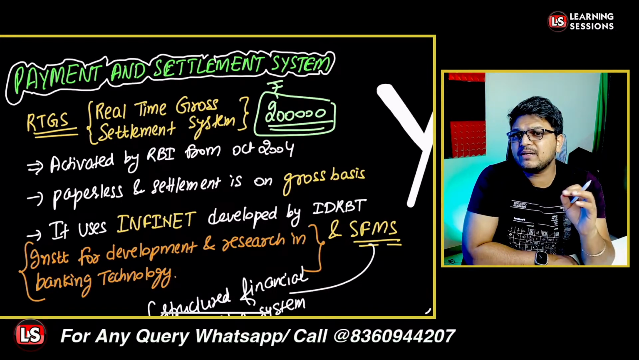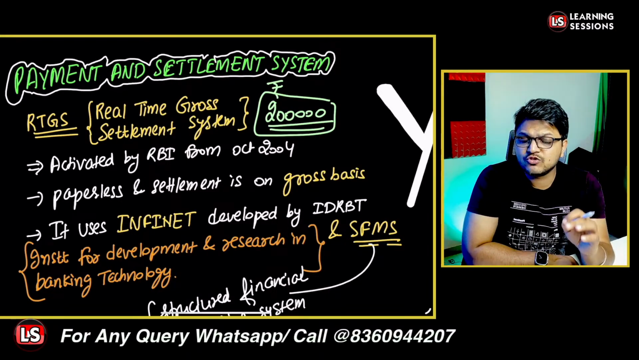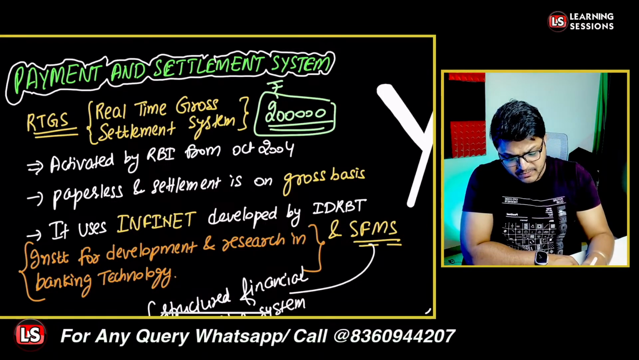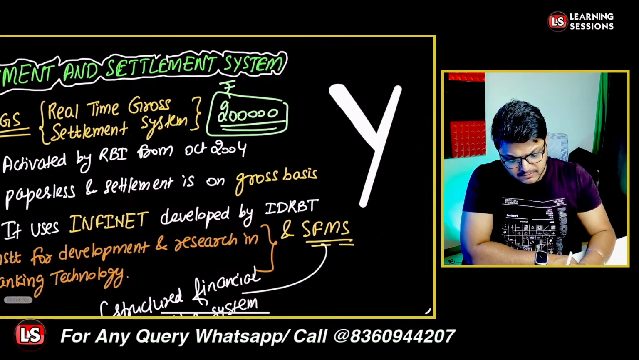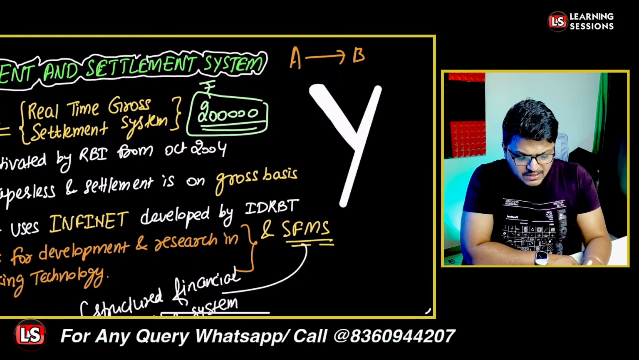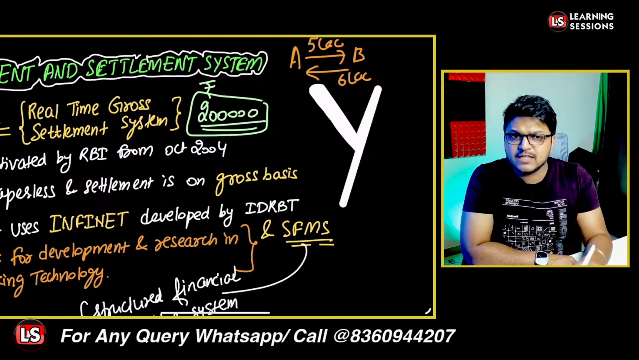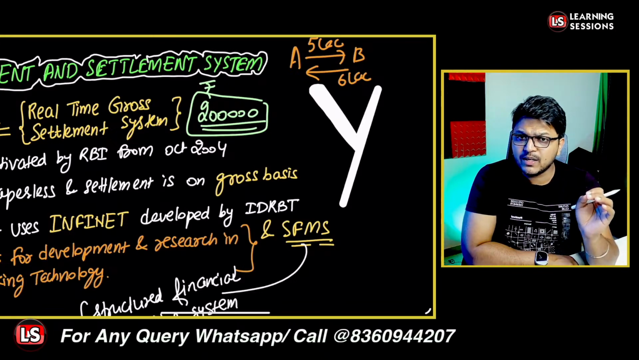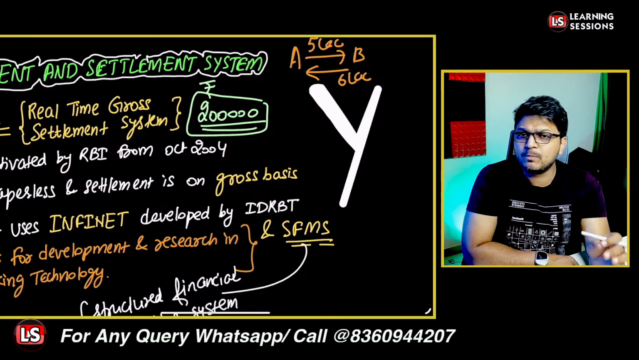And this is a paperless settlement system which actually processes the data on a gross basis. Let's say bank A wants to transact with bank B amounting to rupees 5 lakh, and bank B wants to transact amounting to rupees 6 lakh. In case of the netting of the transaction, what will happen? The net amount of rupees 1 lakh will be paid by bank B to bank A.